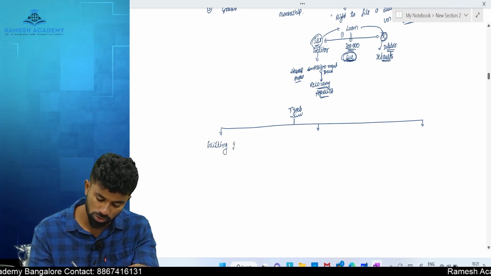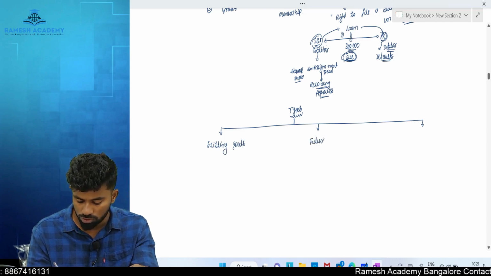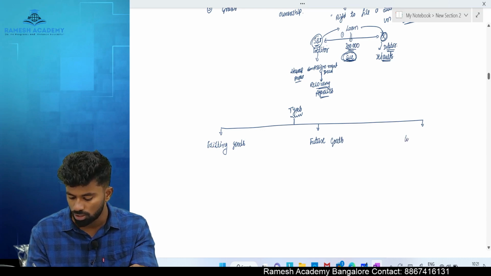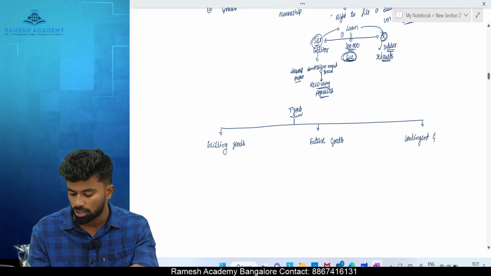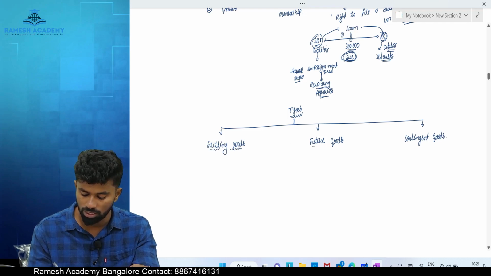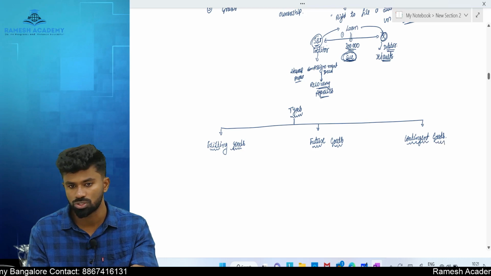First one is existing goods. Second one is future goods. The third one is contingent goods. So first existing goods, second future goods, third contingent goods.